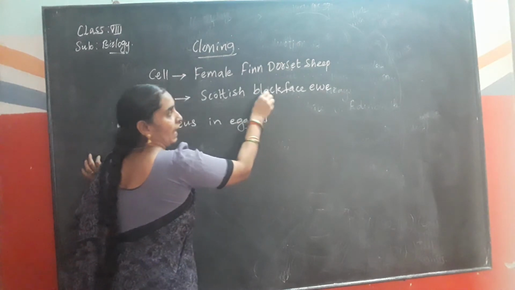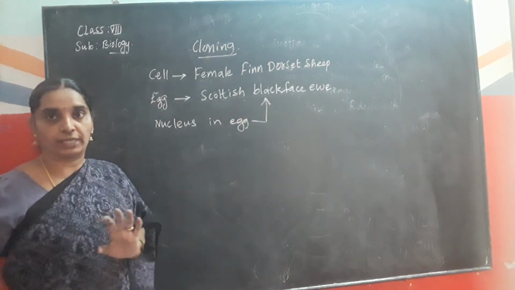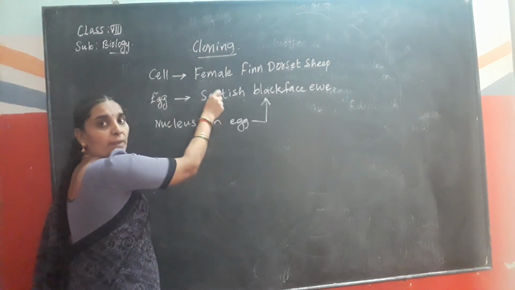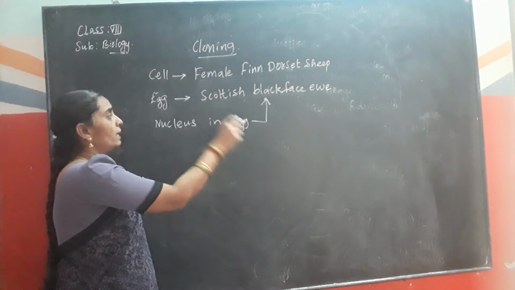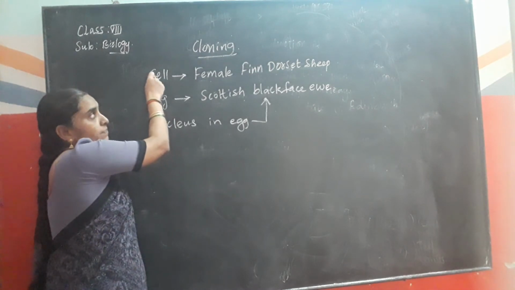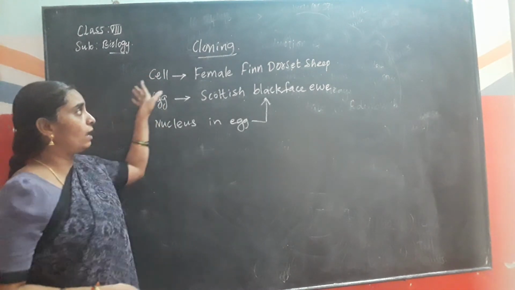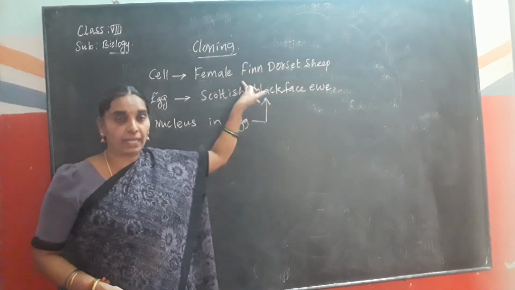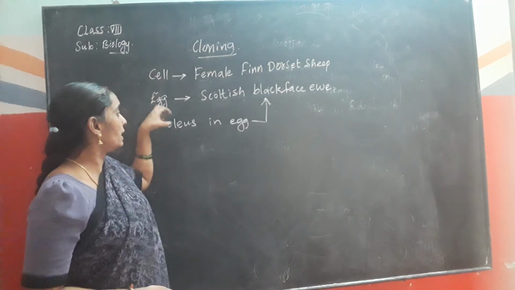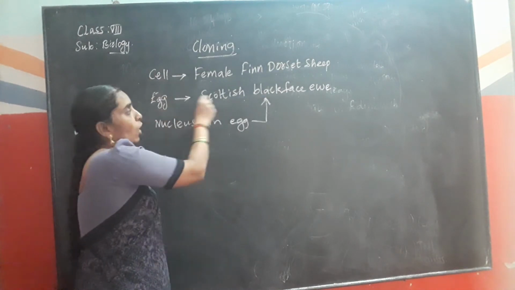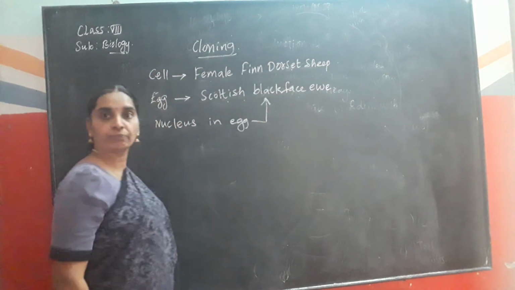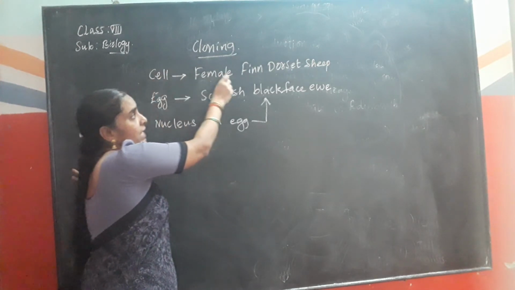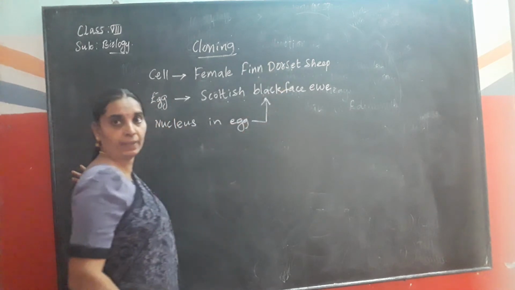of the Scottish Blackface Eve was removed. The nucleus from the egg of the Scottish Blackface Eve was removed, and the nucleus from the mammary gland cell of the female Finn Dorset sheep, which was obtained, was taken and inserted in the egg of the Scottish Blackface Eve. Is it clear, children? So this egg contains the nucleus of the female Finn Dorset sheep now.